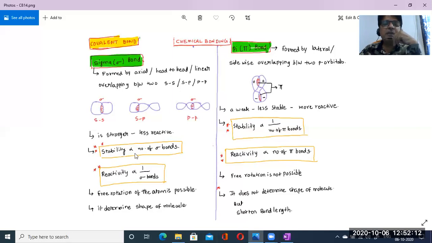Stability depends upon what? The number of sigma bonds. It is directly proportional to the number of sigma bonds. So the higher the number of sigma bonds, the greater will be the stability.